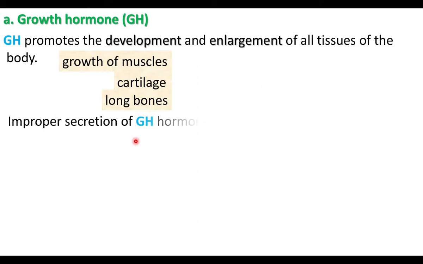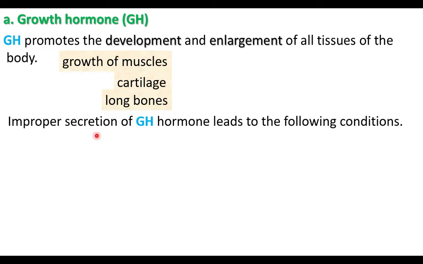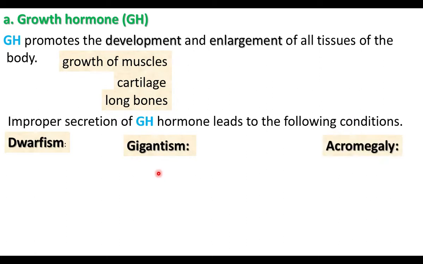Improper secretion of growth hormone leads to the following conditions. What is meant by improper secretion? When the secretion is above normal, that is improper secretion. When the secretion of growth hormone is below normal, that is also improper secretion. That means over secretion and under secretion. Dwarfism, gigantism, and acromegaly are the three conditions due to improper secretion of growth hormone.